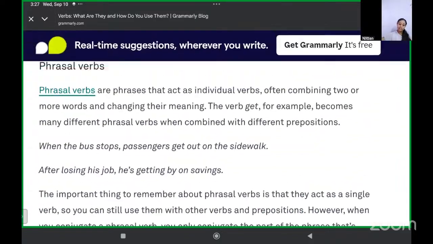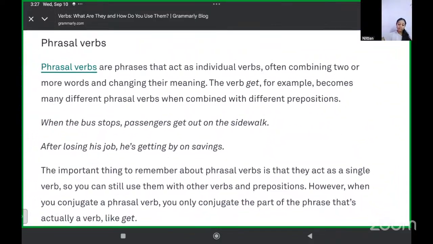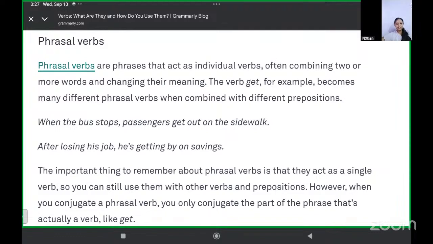Phrasal verbs. Phrasal verbs are phrases that act as individual verbs, often combining two or more words and changing their meaning. The verb get, for example, becomes many different phrasal verbs when combined with different prepositions. "When the bus stops, passengers get out on the sidewalk."